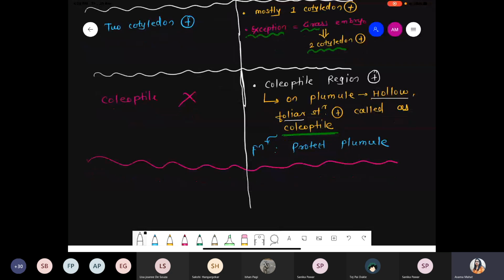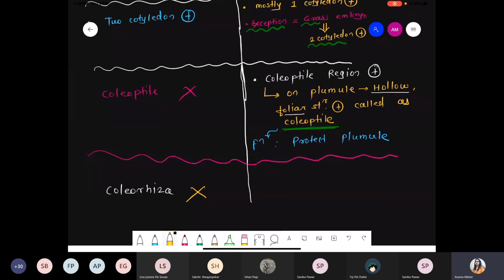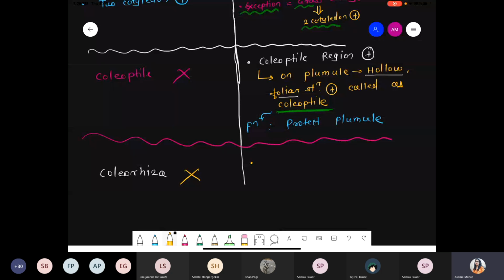Another one, there is a presence of an area called the coleorhiza. The coleorhiza is absent in the case of the dicot, but the coleorhiza region is present in the monocot. So what is the meaning of this coleorhiza? Rhiza means something related to root. And what is the meaning of the coleorhiza? On the radicle, there is a protective covering.